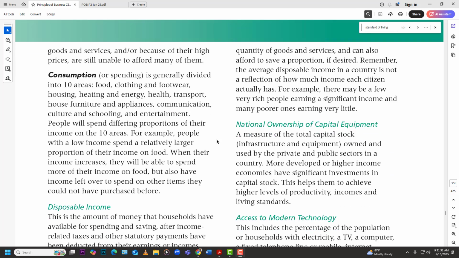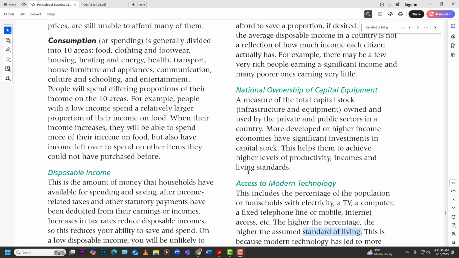Also, of course, looking at other things like how much things you actually own in that country, how much things citizens own, how much infrastructure and equipment, how many cars you own, or what size your house is, all those kind of things. The private public sector, what kind of capital equipment do you own that you can help to start another business?